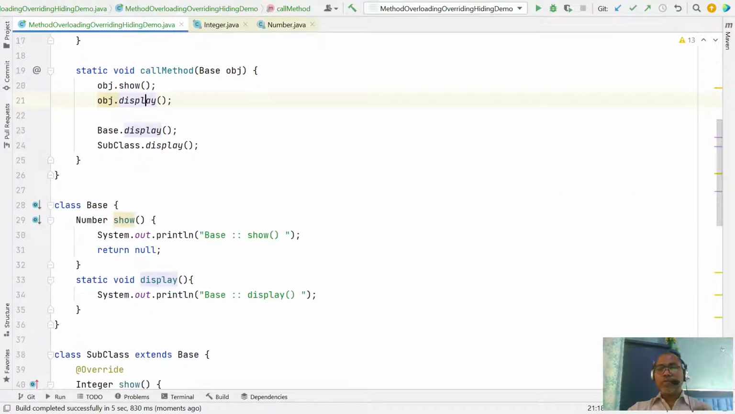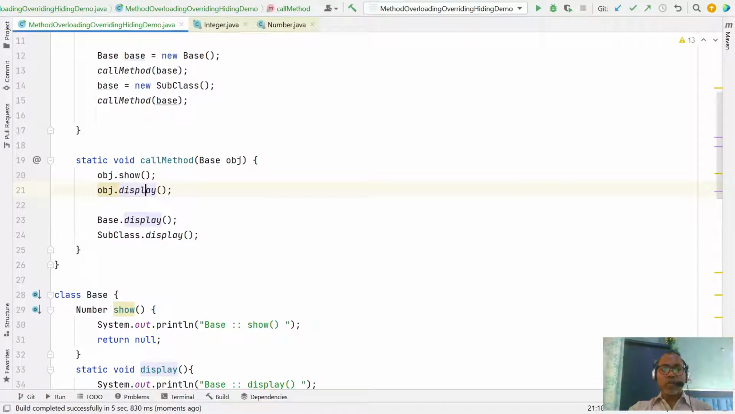So while writing code, any time you need to invoke a static method, please use the class name, not the object name.